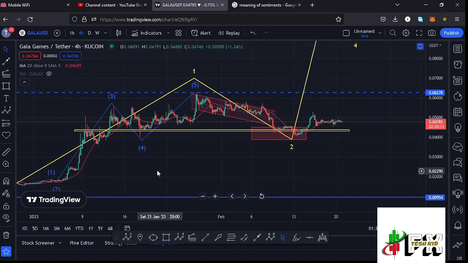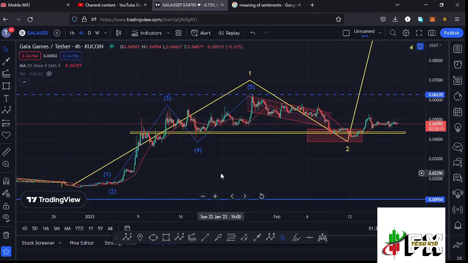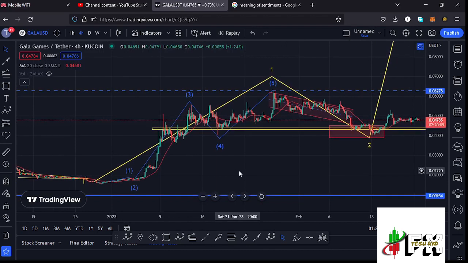allow me to continue with the video here on the 4-hour chart by first giving you a quick recap of what has been happening, where you can see that after making our lower low down there, we started this massive bounce to the upside, obeying the ABC structures, where I have this ABC structure in blue having the W5 making its peak at around the $0.06278 mark. And after seeing the formation of that W5, we completed an even larger ABC count 1 to the upside right here in yellow.